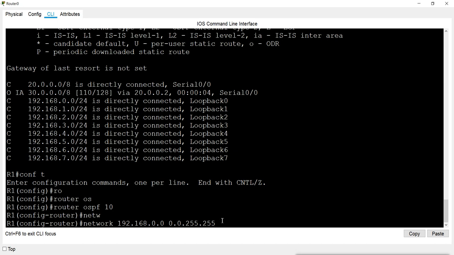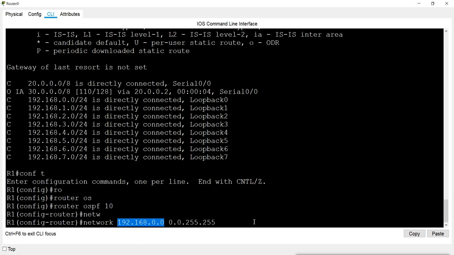Now what does that mean? Very simple. The wildcard bit indicates how many bits of this network you have to check for enabling OSPF.